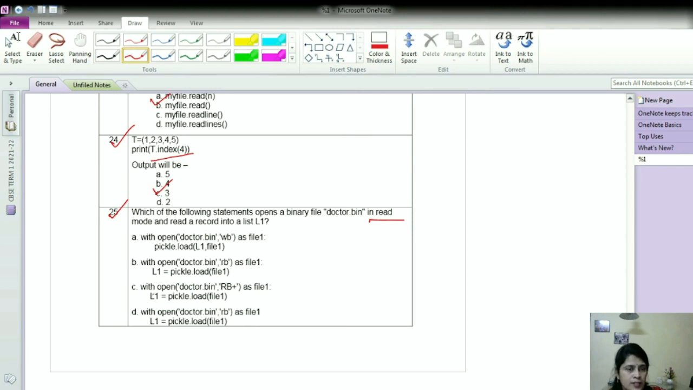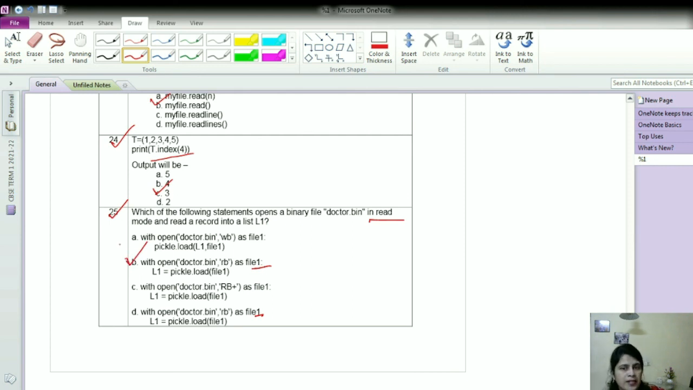Let us first discuss the other options. C, with open doctor.bin comma RB plus. Now RB here is given in uppercase and the plus is for reading and writing both. So of course this is not the correct option. Then D, with open doctor.bin comma RB as file1, then L1 equal pickle.load file1. Now see, option B and option D are almost similar, but what is the difference? Here in the correct code, a colon is given at the end after with, whereas in option D the colon is not given. So the correct syntax is option B.